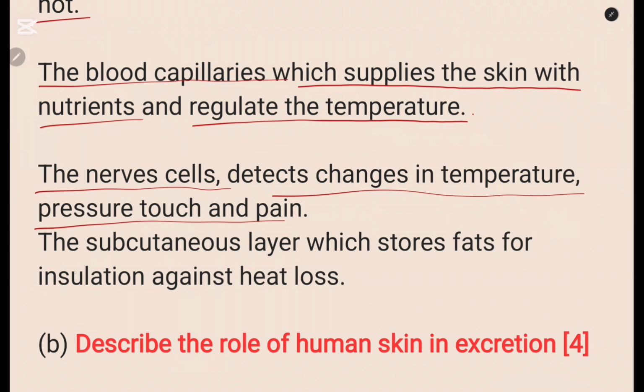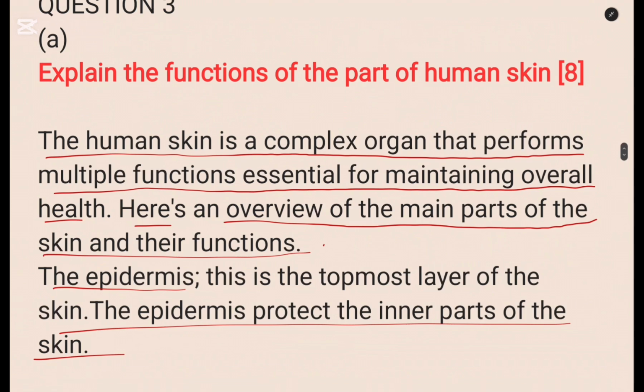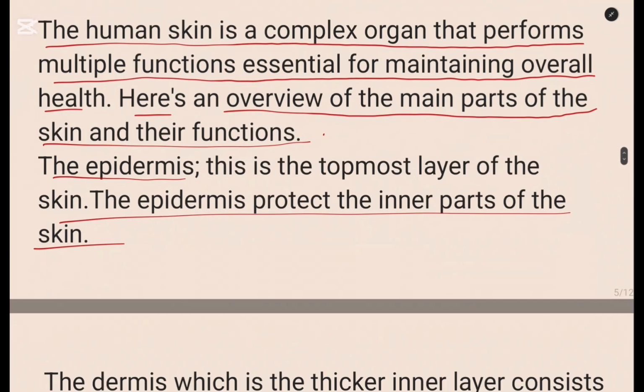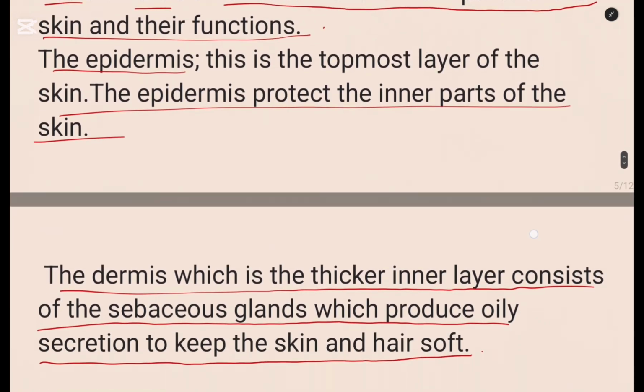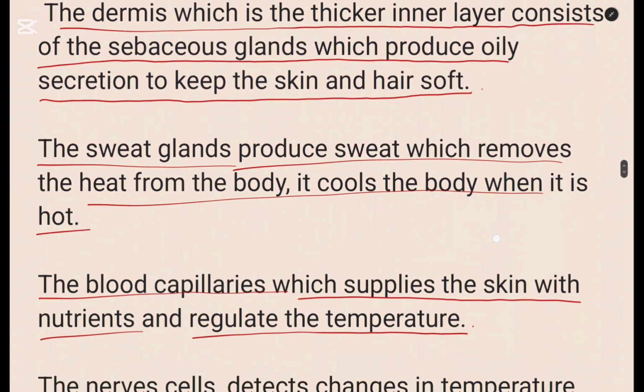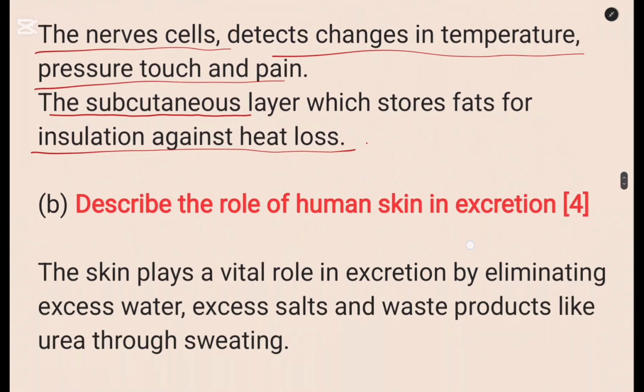That is the paragraph. Then we go to the other one, which is the subcutaneous layer, which stores fats for insulation against heat. So we've given the functions of the many parts of the skin. Explain the function of the parts of the human skin. So that is how you write it. Okay, so equally here, pause the video, make sure that you copy everything. Then of course you can start going through as you revise.